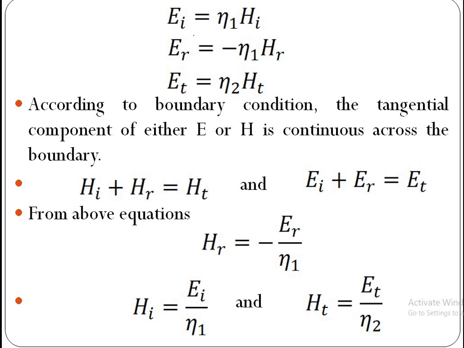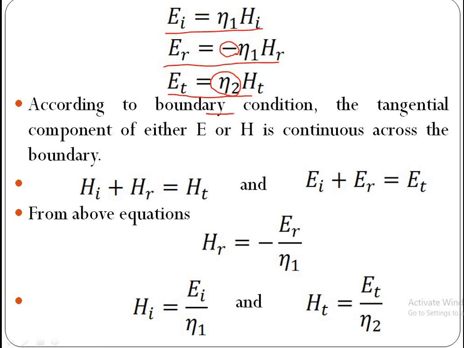Already we know the relation between E and H. EI is equal to eta 1 into HI, ER is equal to minus eta 1 into HR. The incident and reflected waves are in medium 1, hence eta 1 and eta 1, but here the minus is because the reflected wave undergoes a 180 degrees phase difference. That means the reflected direction is opposite, hence minus. ET is equal to eta 2 into HT. These transmitted waves are in the second medium, hence eta 2.